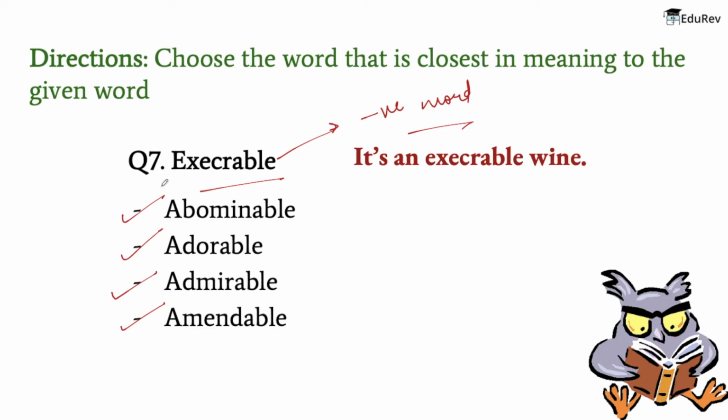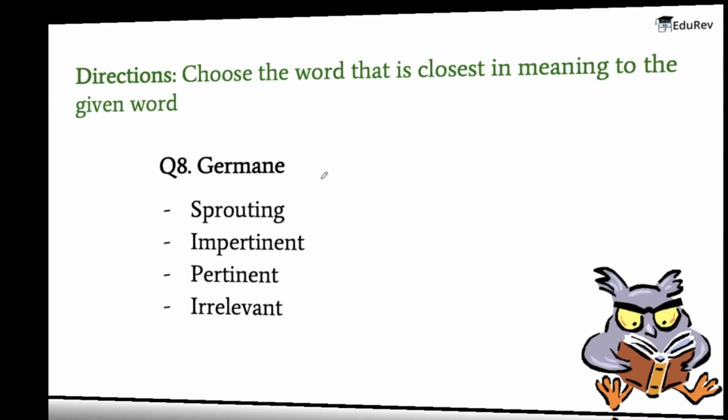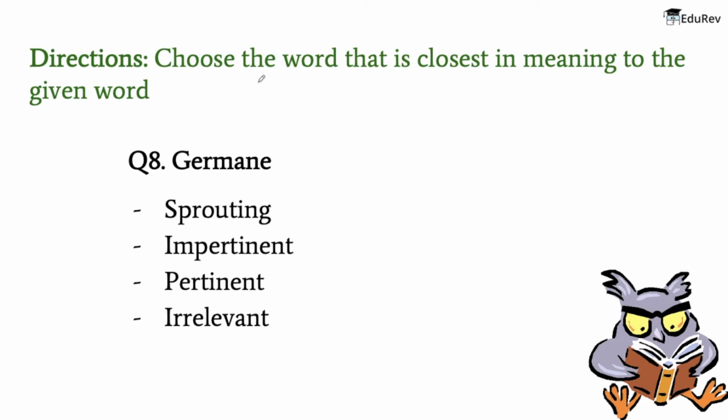Now the word that is closely related to the word that is given is abominable. Why? Because the meaning of the word that is given is extremely bad and unpleasant, and the meaning of abominable is very bad. So these two words are closely related to one another. Alright, let's move on to the next question now. I hope you people have understood till now.